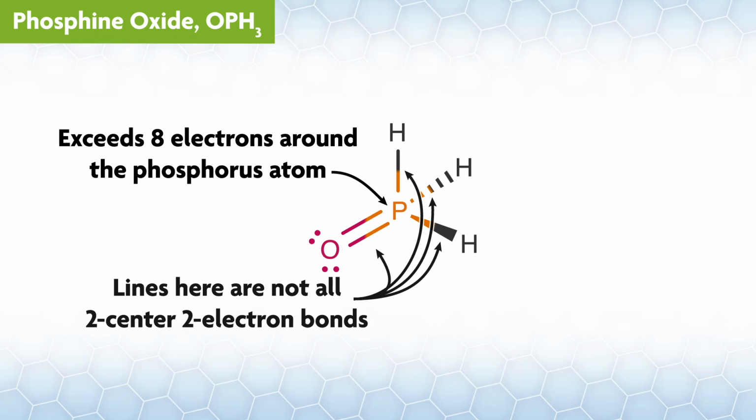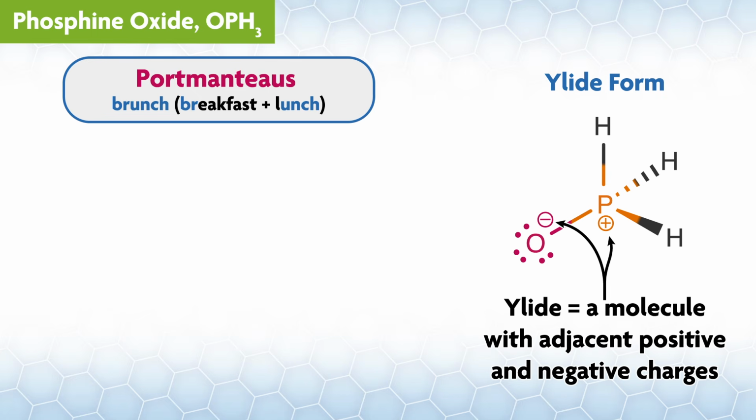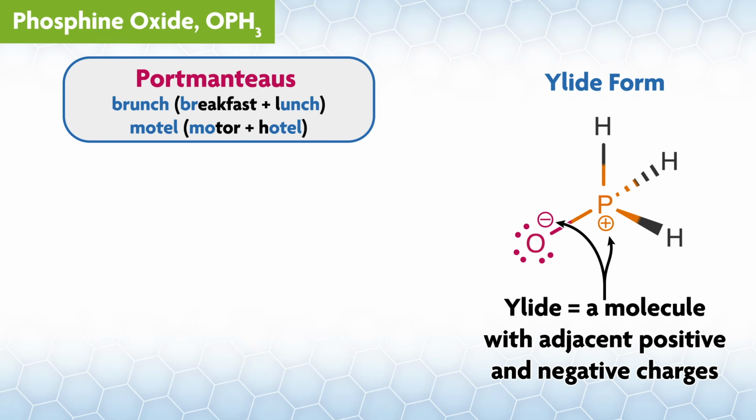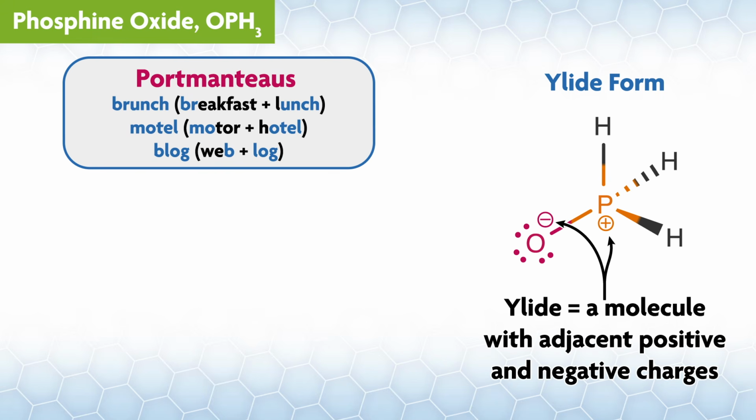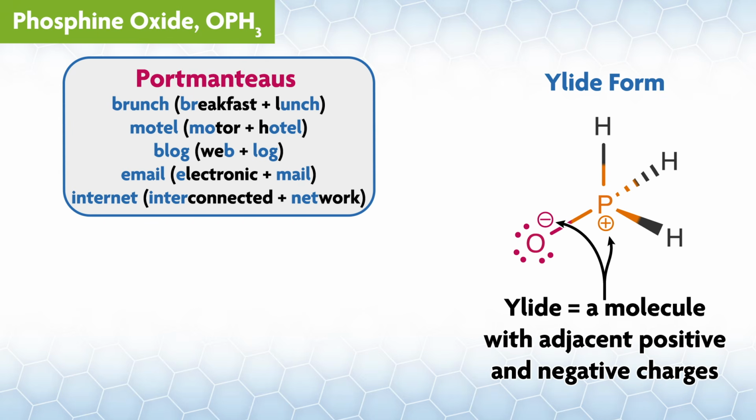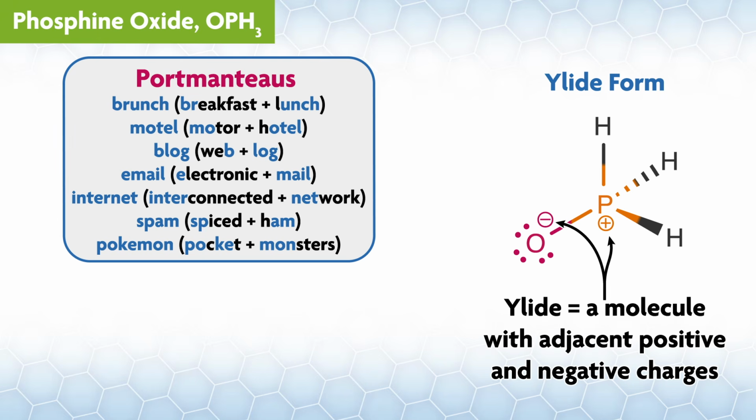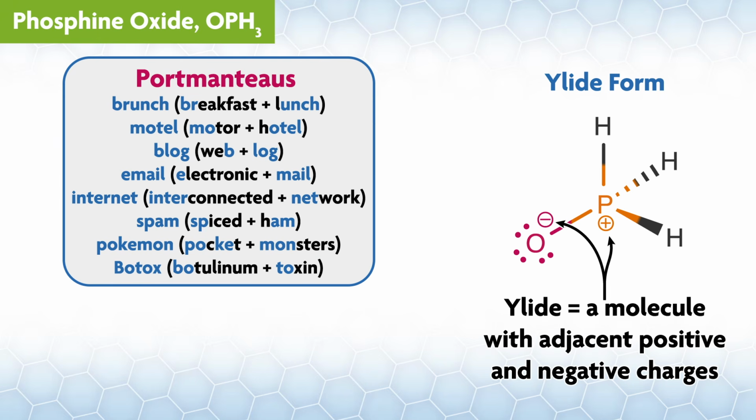The first thing to realize is that phosphine oxide has a major contributor that is an ylide. An ylide is simply a molecule with an adjacent positive and negative charge. The word ylide is what's called a portmanteau, a blended word. We use portmanteaus as a way of creating new words all the time, like brunch, breakfast plus lunch, motel, motor plus hotel, blog, web plus log, email, electronic plus email, internet, interconnected plus network, spam, spice plus ham, Pokemon, pocket plus monsters, Botox, botulinum and toxin.